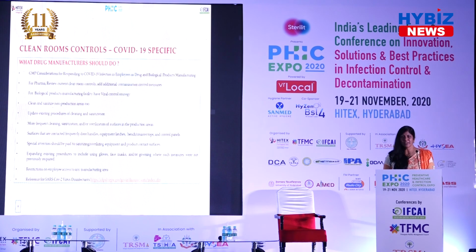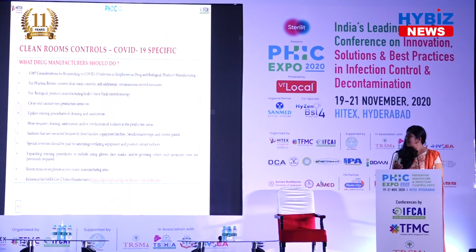Still, you need to do an assessment of all the contamination controls available, and if any controls are required, you add. This is for pharma. For vaccine, life sciences and biological product manufacturing facilities, they require that you also have a viral control strategy in place. That is the most important for vaccines and life science.